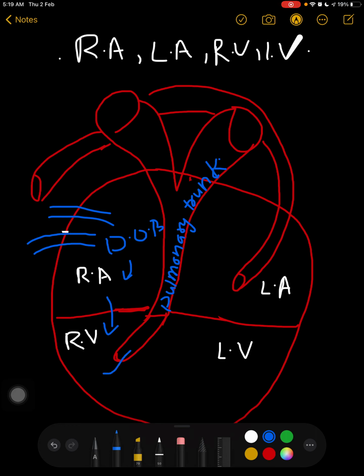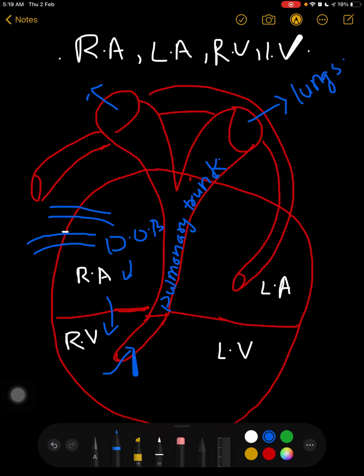From the pulmonary trunk it goes towards the lungs for oxygenation, right? So the deoxygenated blood from the right atrium went to the right ventricle, then to the pulmonary trunk, and to the lungs.